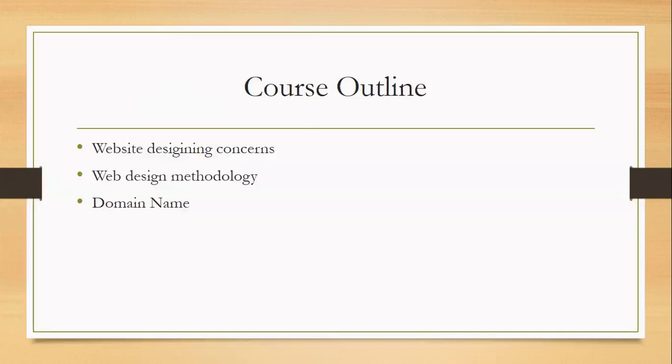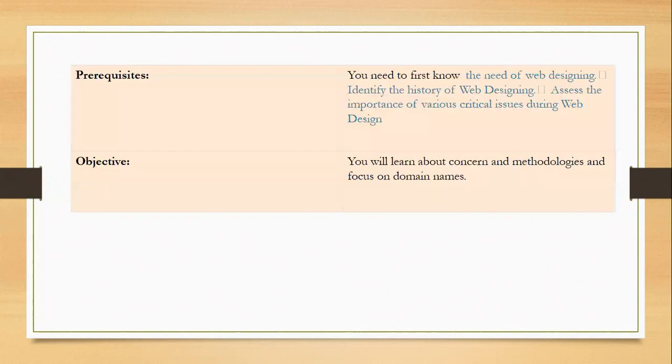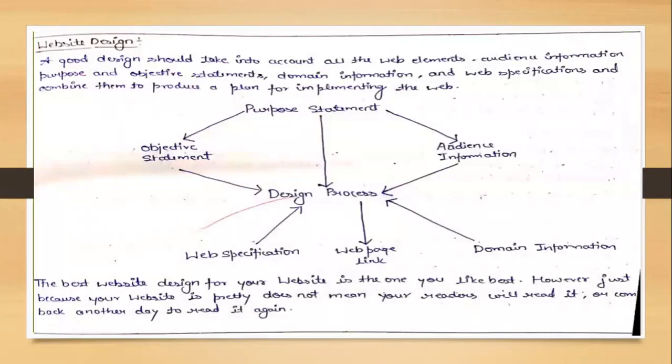Today, in the series of web development course, we will cover the main concerns about web designing, what methodology we will use to design the web page, and what we mean by a domain system. Before starting all these topics, we must be aware of the need for web designing, the basic history of it, and how we can assess critical issues in web designing. So the main objective of this video is to discuss the concerns and methodology we will use to design the web page. So let's start with website designing.